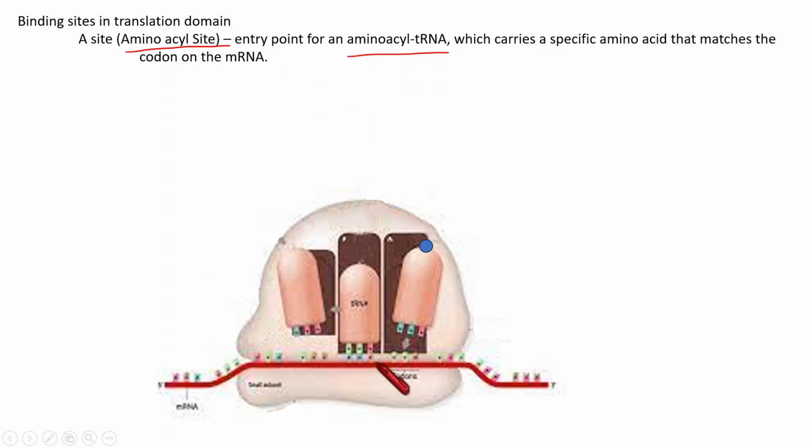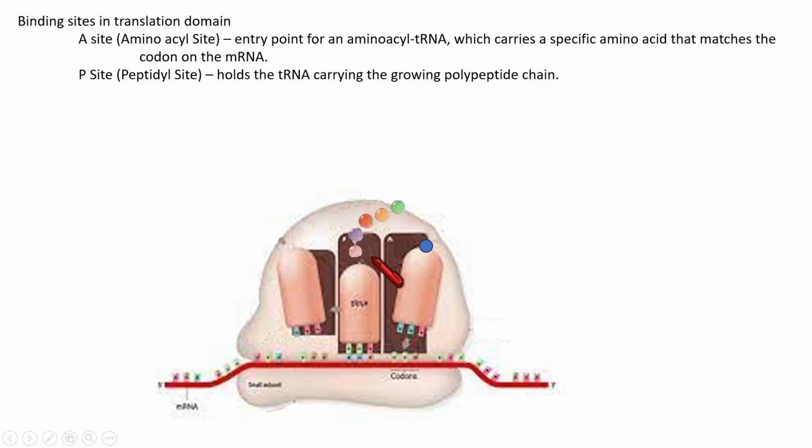Then we are going to see that in this picture. This is the A site. And in that site we can see here, this is the tRNA carrying the amino acid. Next is the P site. The P site is this one. What we can see here is a chain of amino acids, called the polypeptide chain. So the polypeptide chain carrying tRNA is positioned in this P site. So the P site holds the tRNA carrying the polypeptide chain.